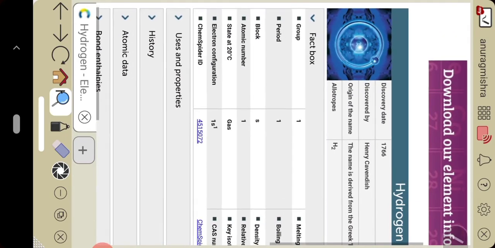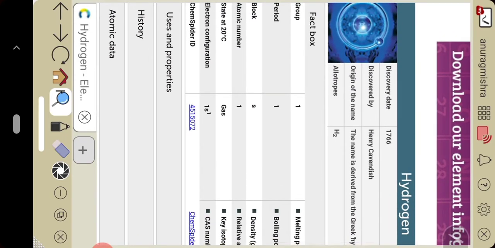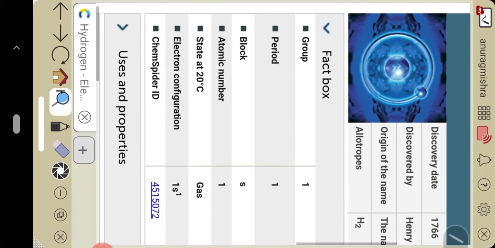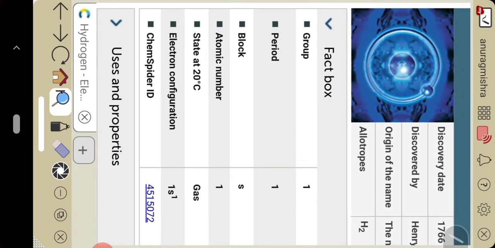If we talk about the allotrope of hydrogen, it is H2. It exists in diatomic form, so its molecular formula is H2. It belongs to group number 1, period number 1.